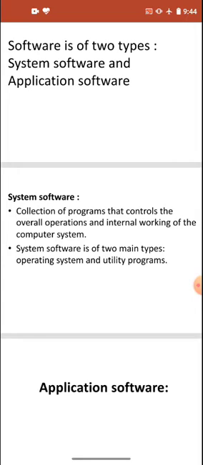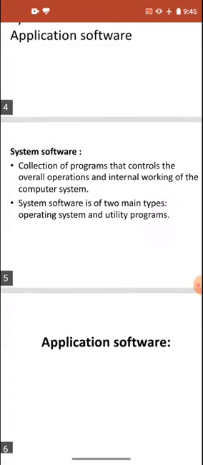With the help of antivirus, viruses will not appear in our system in spite of using various external devices or working on the internet. These all are sources of virus. So antivirus stops the virus from coming inside your system. So utility programs are the programs which enhance the ability of system software, that is the operating system.